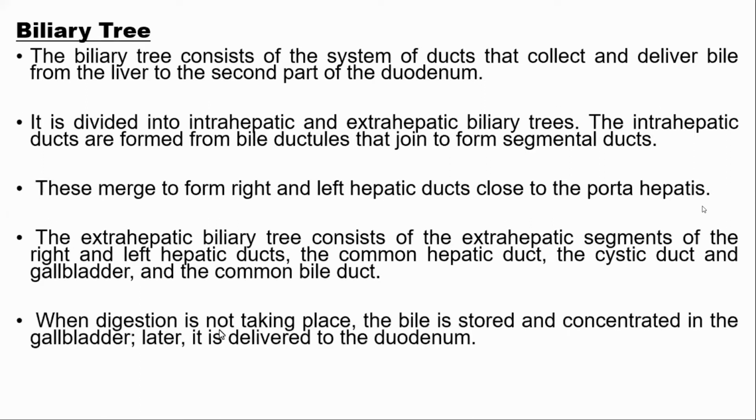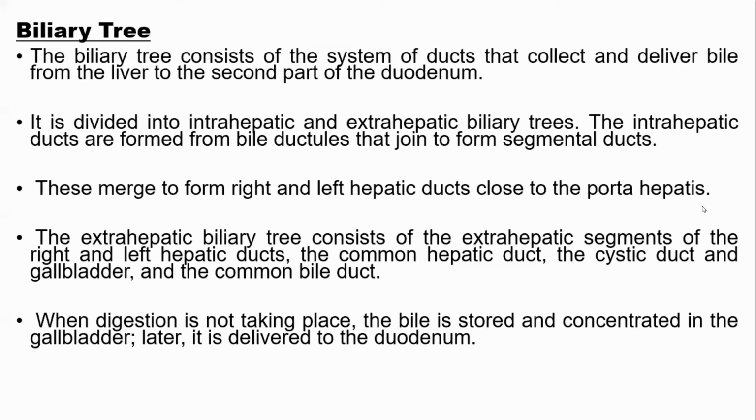The last important point: when digestion is not taking place, the bile is stored and concentrated in the gallbladder, and when needed, it is delivered to the duodenum. When fatty food is present in the proximal part of the duodenum, which hormone stimulates the gallbladder? Enteroendocrine cells in the intestine produce the hormone cholecystokinin.